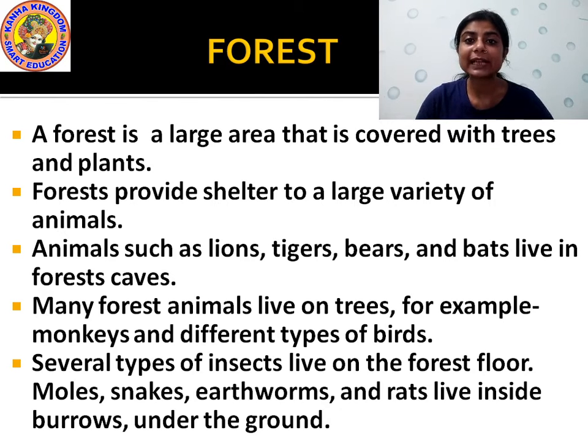They dig the burrow, small or big holes, and they make their home there so that they can stay there. Understood? So these are the forest habitats where such animals live. They make their own homes there and this forest becomes their habitat.